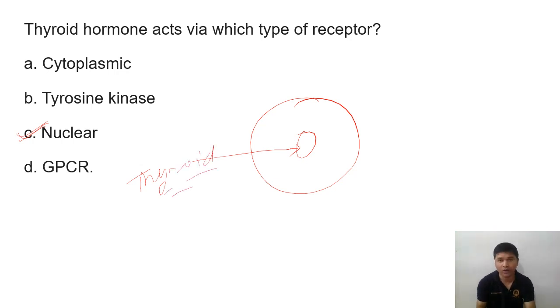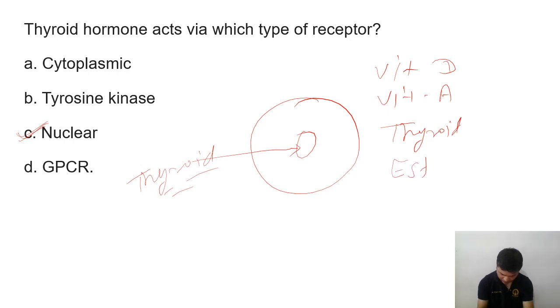But what are the other hormones that act through the nuclear receptor? So we can say vitamin D first, then vitamin A, then thyroid hormone, and then estrogen. Or we can say DATE. So DATE: D for vitamin D, A for vitamin A, T for thyroid, A for estrogen. So we can remember it like this, DATE.